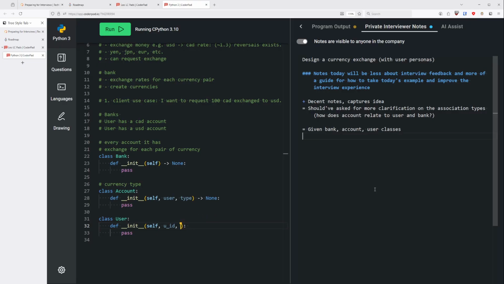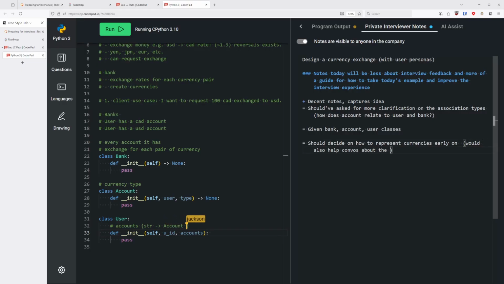We could represent currency as a map, mapping the string like CAD. I'll just write accounts, where accounts will look something like a map of string that maps to your account. Does this make sense?